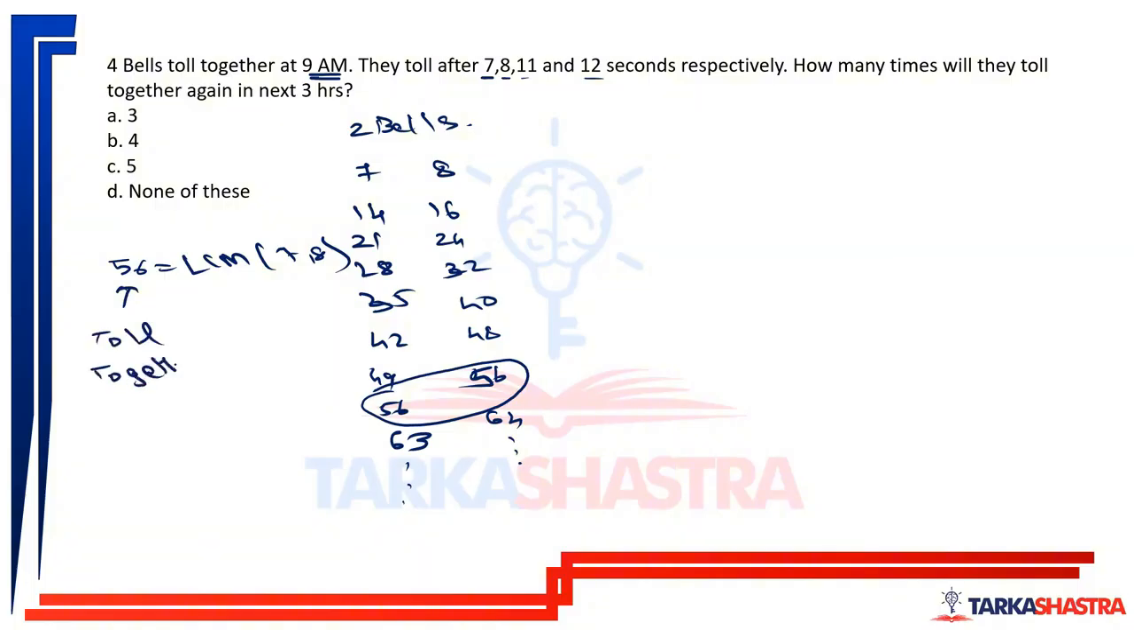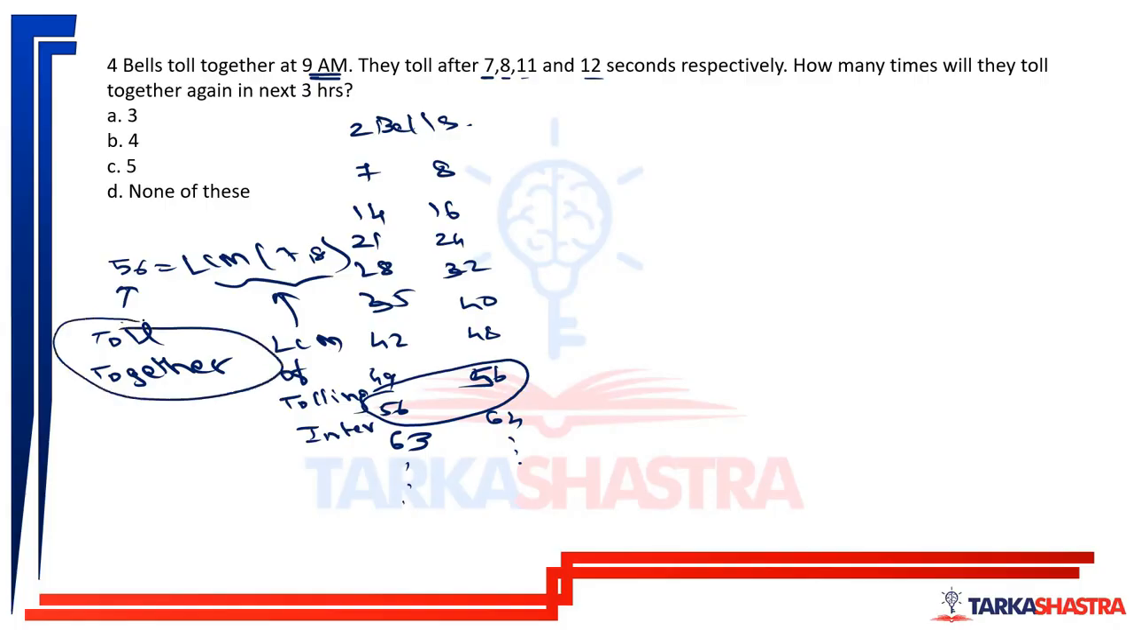They will toll together at the time which is the LCM of the tolling intervals, whatever you want to call it. They are going to toll after an interval of 7 seconds and 8 seconds respectively. So the LCM that comes out is the time when they will toll together.